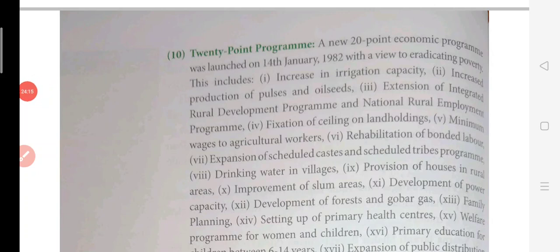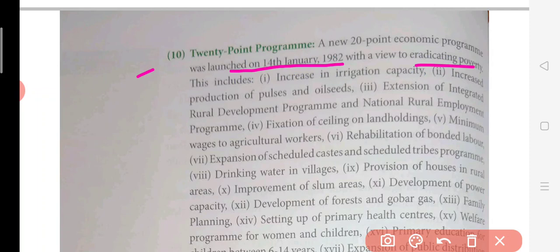Then it was now the 20 point program. In this 20 point program, what were the things which were allotted? Basically it was launched in 1982 on 14th January. With a view to eradicating poverty, what are the following 20 points? The first is increase in irrigation capacity. If the irrigation capacity is increased, definitely more agricultural land will benefit. Then increase production of pulses and oilseeds. They focus on the production of pulses and oilseeds because these are essential for everyone, and most of the farmers are engaged in it, so their condition would also be improved.